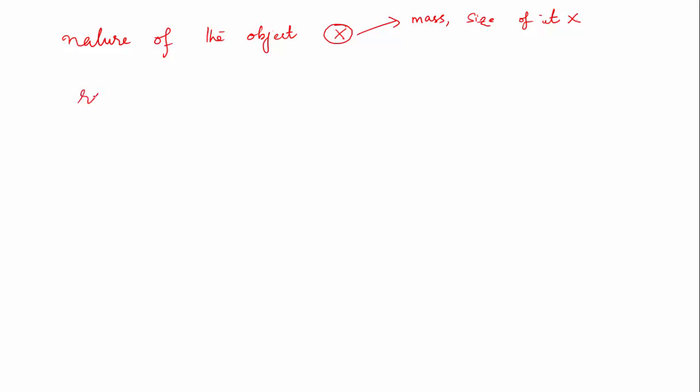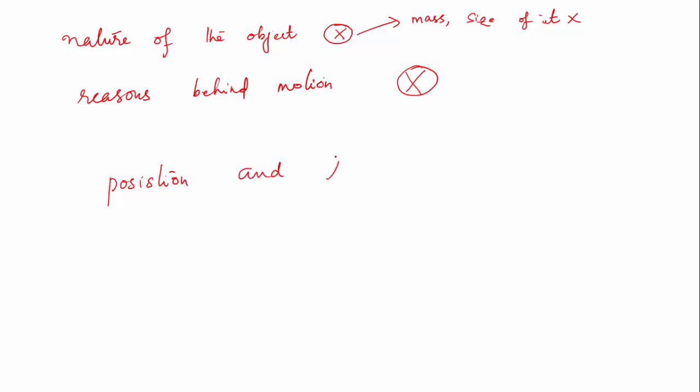And the reasons behind the motion. So what is the cause of motion? Like force may be a cause of motion, or whatever it may be, somebody is making it move, we don't bother about that as well. So the only thing we are considering in the case of kinematics is the variables called position and time and the other related variables. The object is at a location as it moves in time, and the observation, and what are the other variables that we can conclude. This is the only thing we are looking at in kinematics.